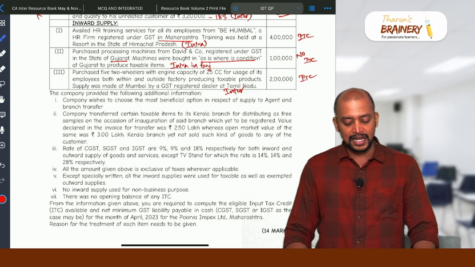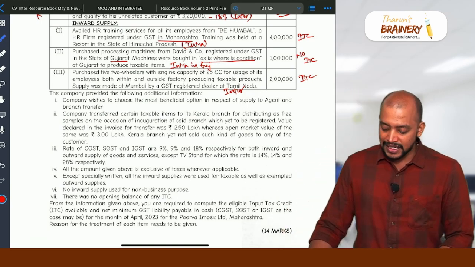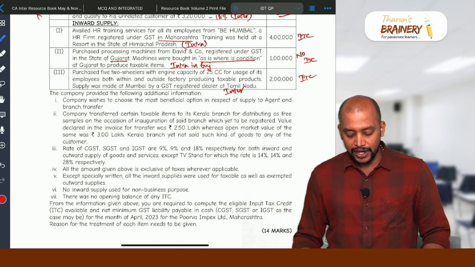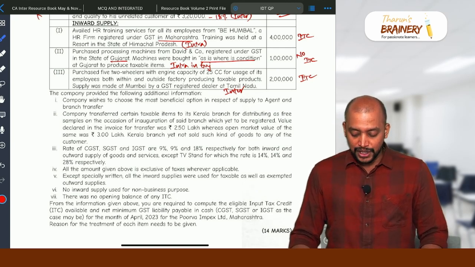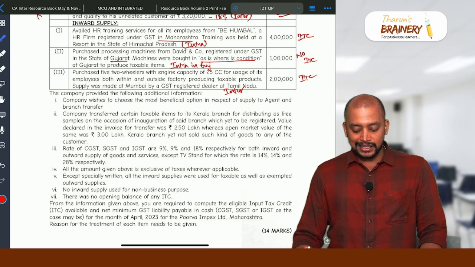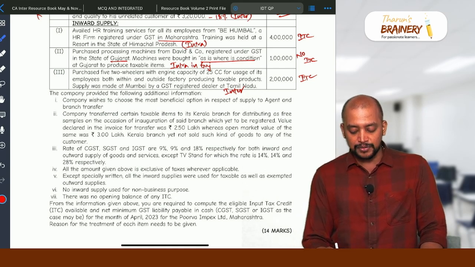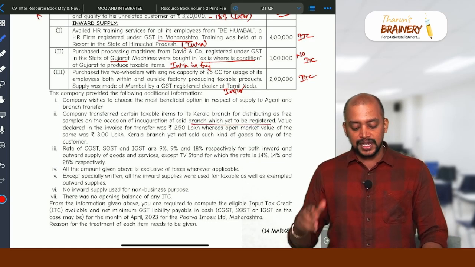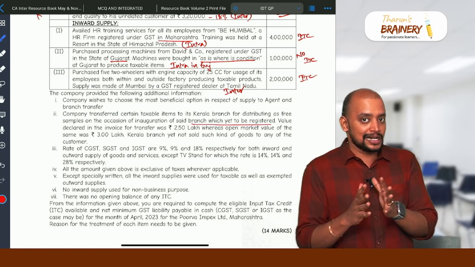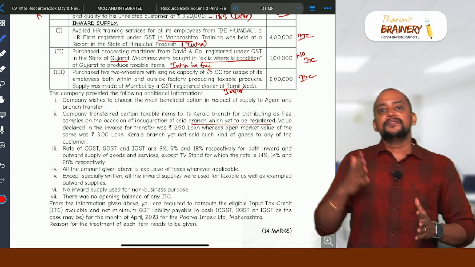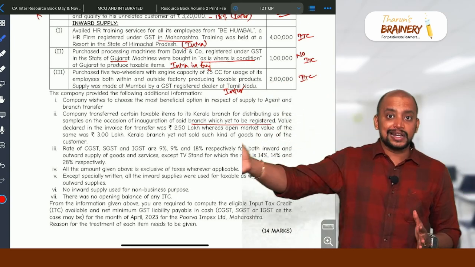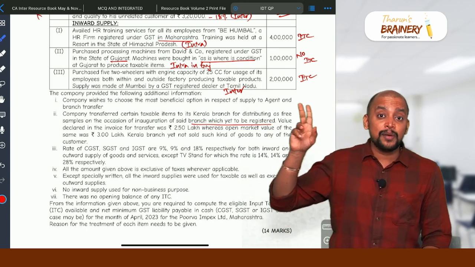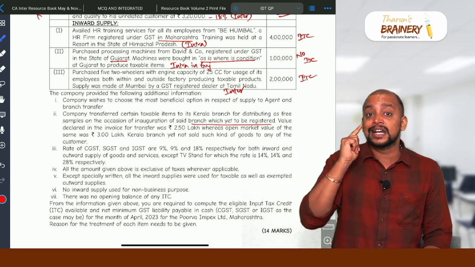Company transferred certain taxable items to its Kerala branch for distributing as free samples on the occasion of inauguration of the said branch, which is yet to be registered. So they transferred certain taxable items to the branch. The branch is yet to be registered. So even then it will be treated as a distinct person. Why? Because when we have a branch, an establishment in another state, even though not registered, that establishment in another state will be treated as a distinct person.